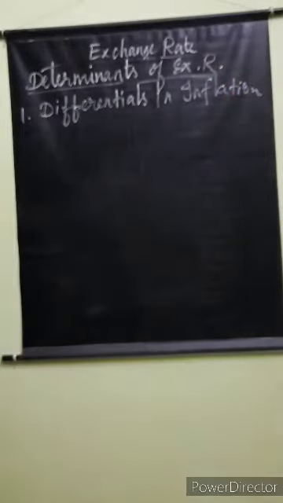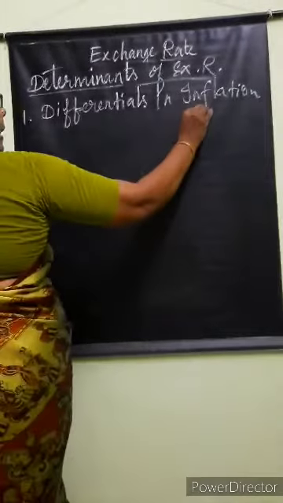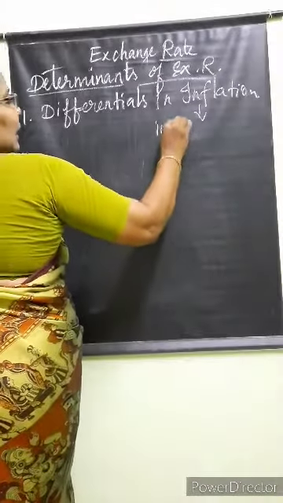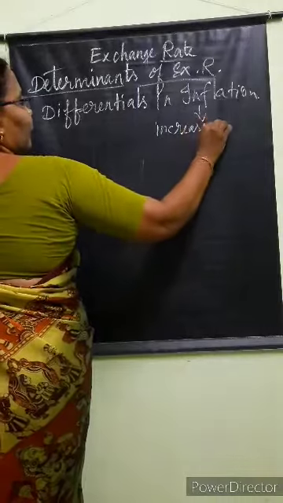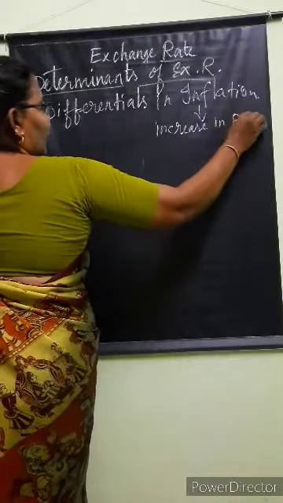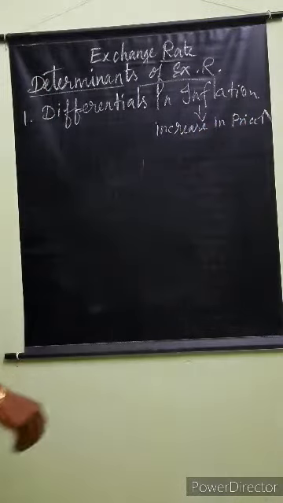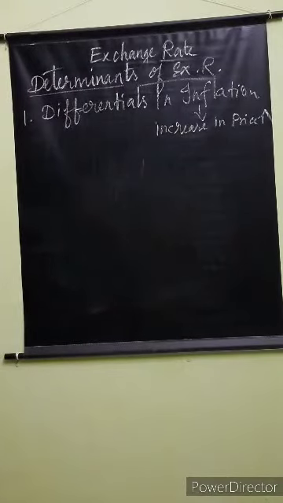Do you know what is inflation, isn't it? Inflation is the steady price increase. Increase in the price level. Steady increase in the price level is called inflation. That we already studied. So, increase in the price is called inflation.